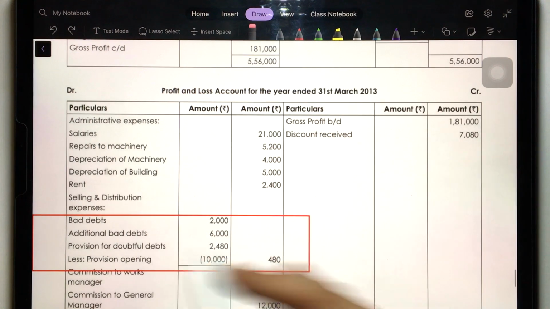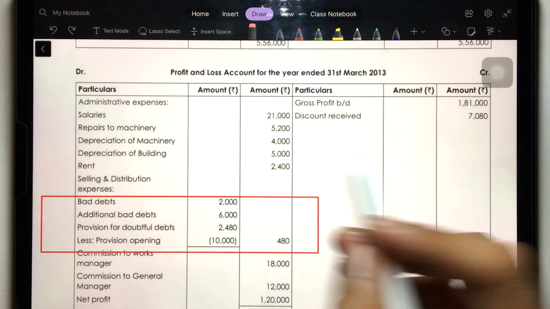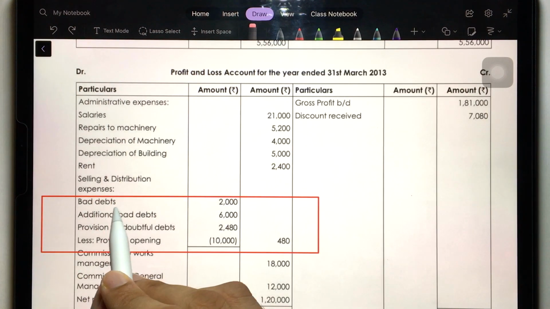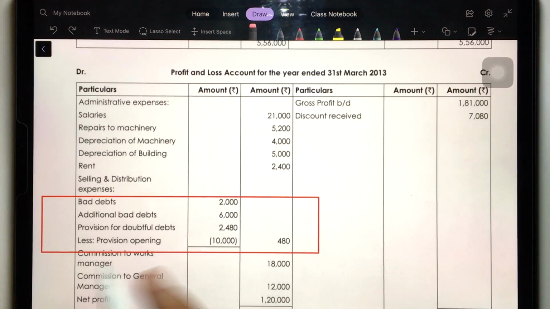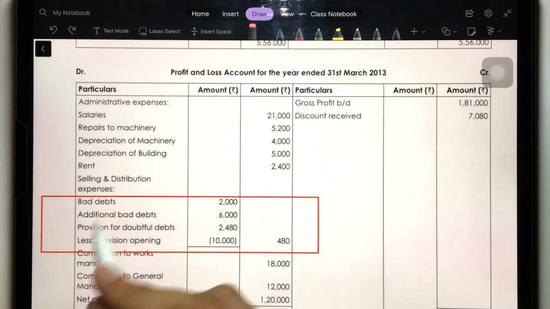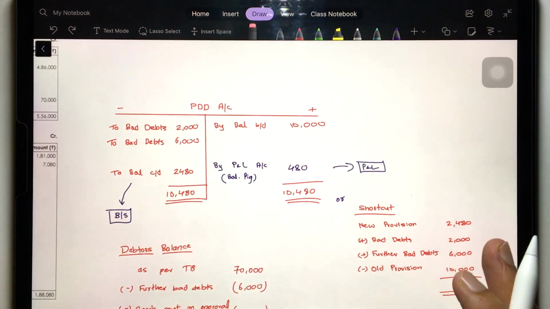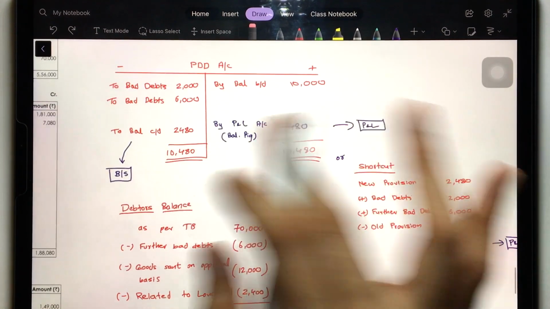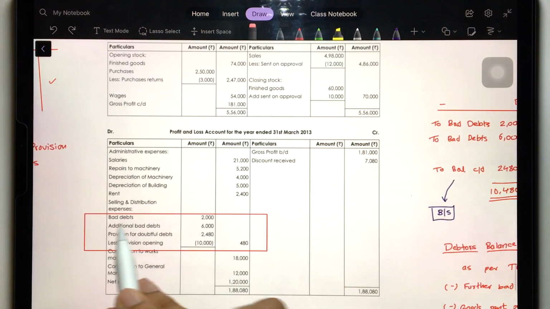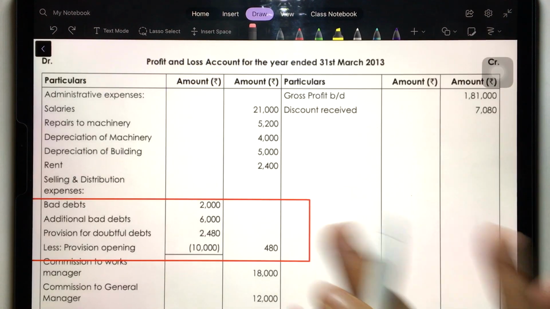See here. Now here they have followed a little bit different format. Don't worry, format doesn't matter that much. See here, profit and loss account, they have taken bad debts, additional bad debts. So ultimately what's happening, 480. You can just take here, to provision for doubtful debts 480. You don't need to do all this, because you have already done that calculation. If you are preparing the ledger account, or if you're doing the shortcut, then similar sort of calculation, in a different way of course, is done over here. Whichever way you follow, you can directly take over here to provision for doubtful debts 480. The same thing will come. Is that clear?